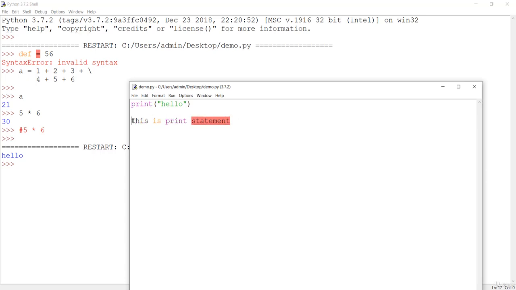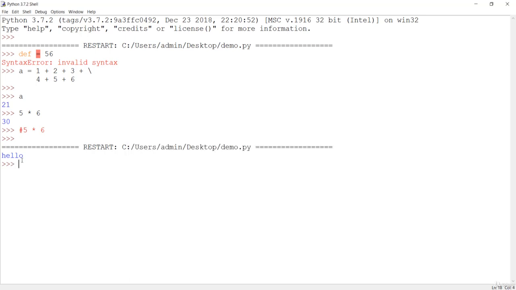If you want to give information about the code, or if you want the Python interpreter to ignore that code, you simply put a hash to represent that this is a comment, and it won't be executed. Comments are for the programmer, to understand the program. They are not for the Python interpreter. The code will be executed only if you remove the hash. In this case, the comment says this is the print statement that is going to print hello in the console.